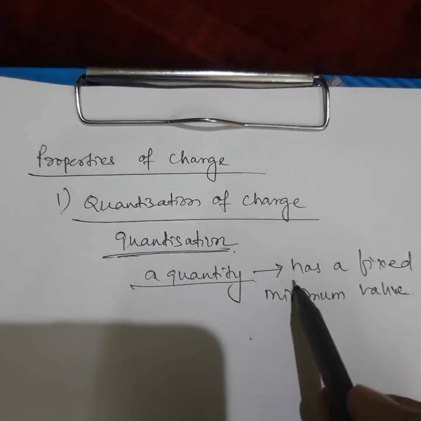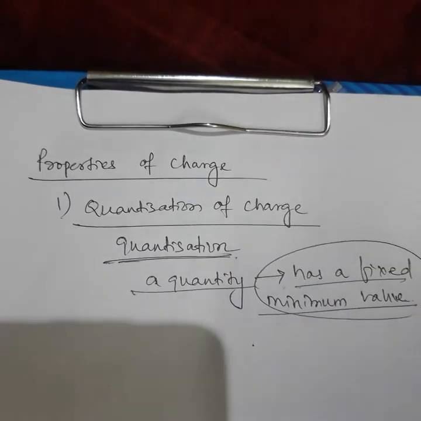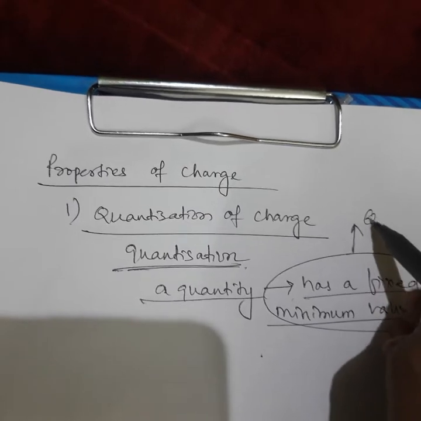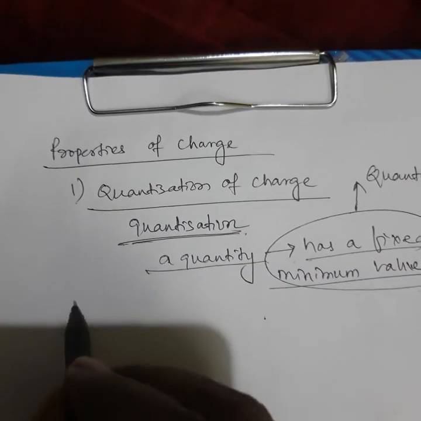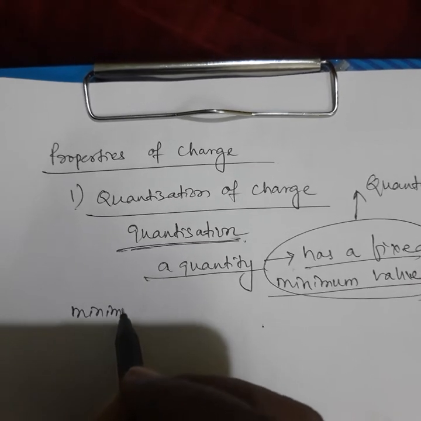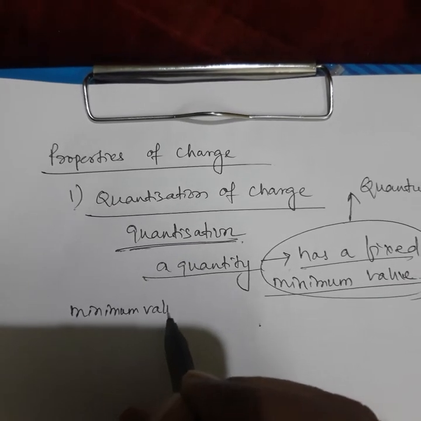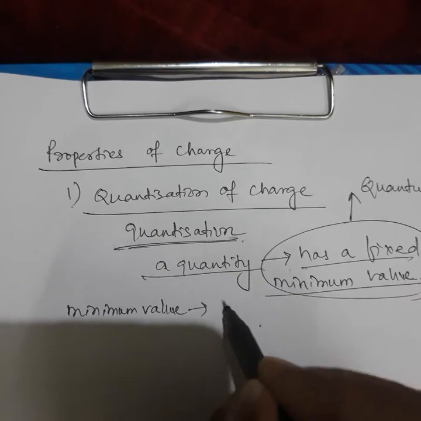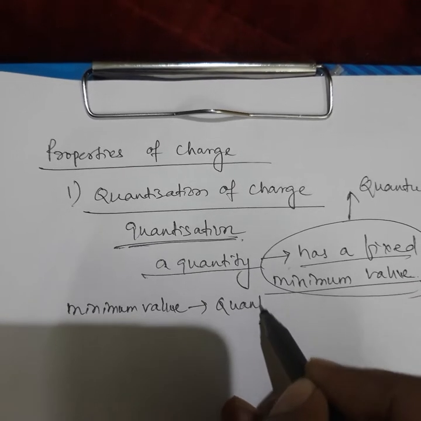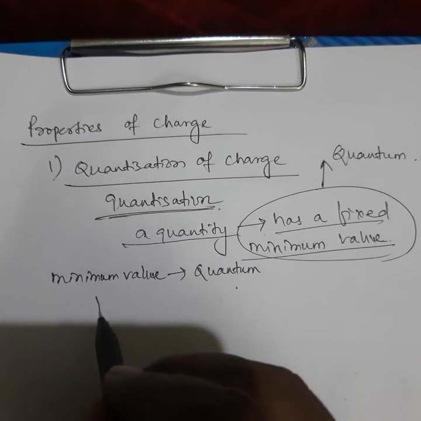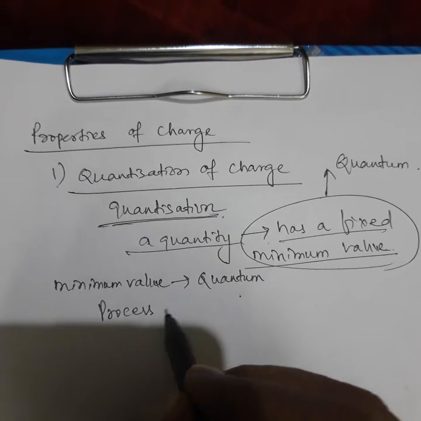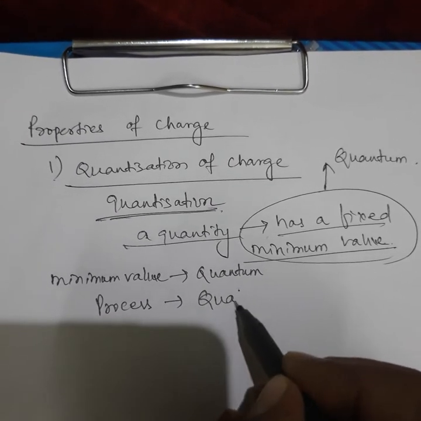If a quantity has a fixed minimum value, then that minimum value is called quantum, and this process is called quantization.